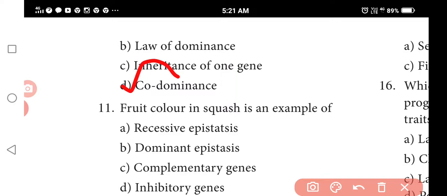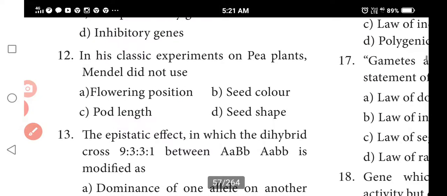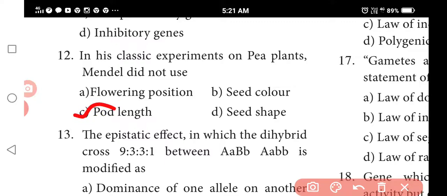Fruit color in squash is an example of dominant epistasis. So next one, in his classic experiments on pea plants, Mendel did not use pod length. Okay, so among these, pod length is not used.